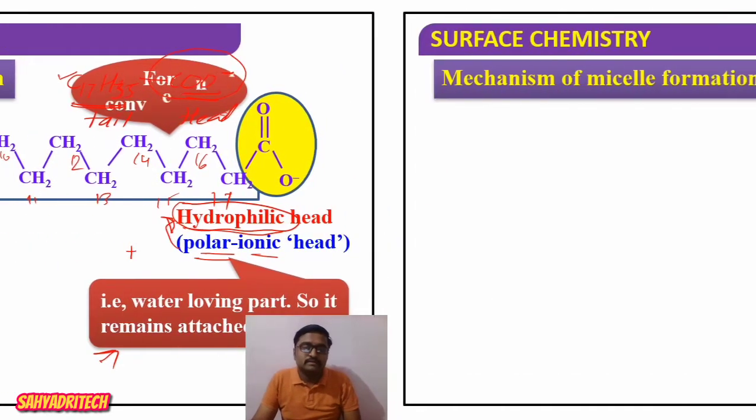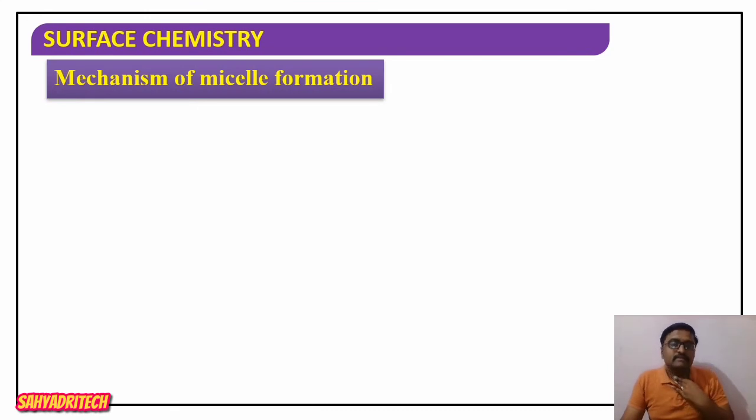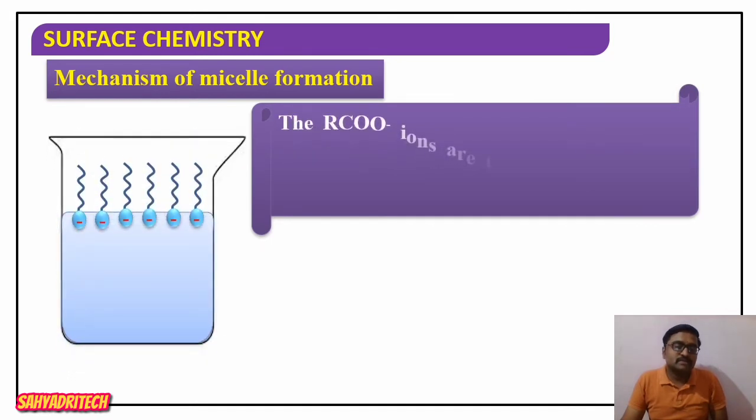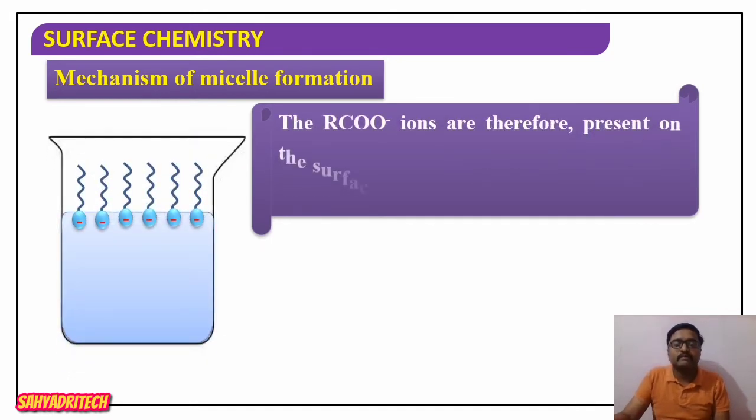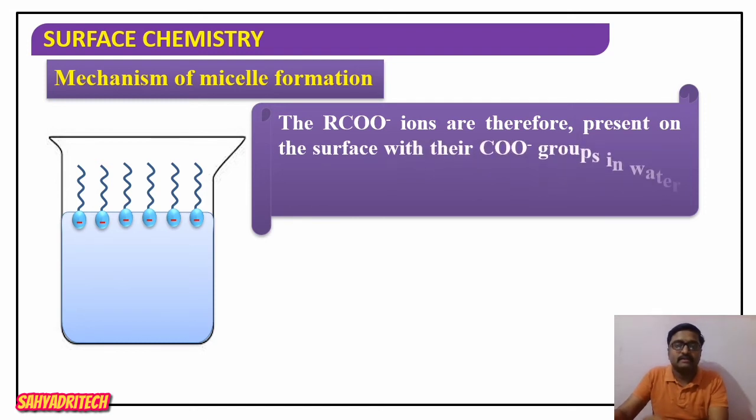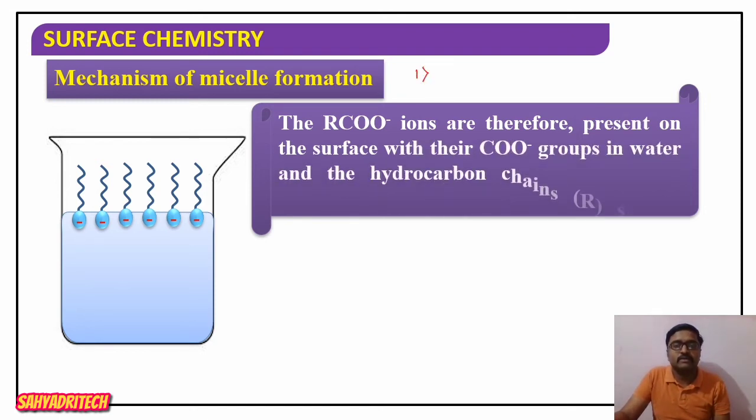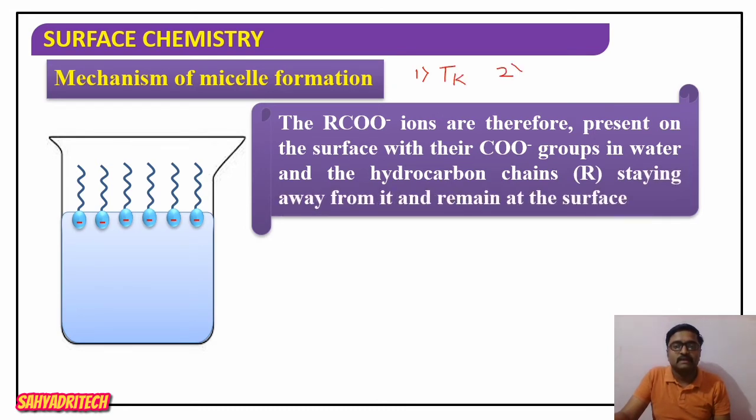Well, if we consider micelle formation, in the last session I mentioned that formation of micelle takes place only above a particular temperature. Yes or no? Formation of micelle takes place only above a particular temperature, which is called the Kraft temperature. Similarly, one more point I have said is that formation of micelle takes place only above a particular concentration. What is that concentration called? CMC, critical micelle concentration. So these are two points to be remembered while dealing with micelle formation.